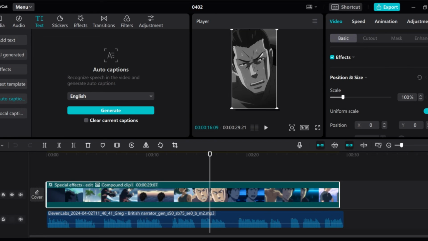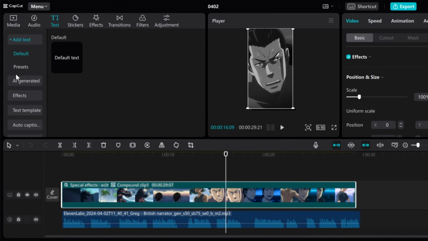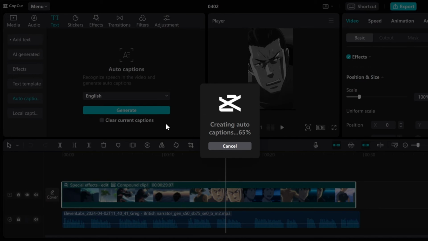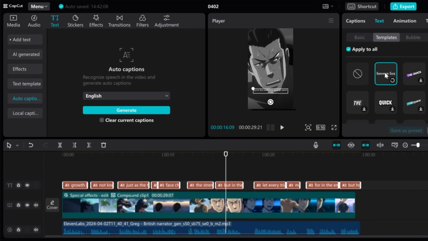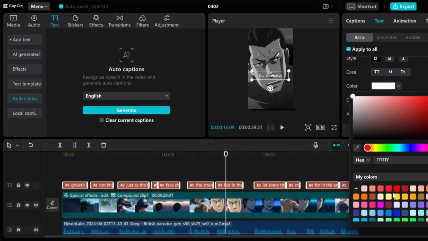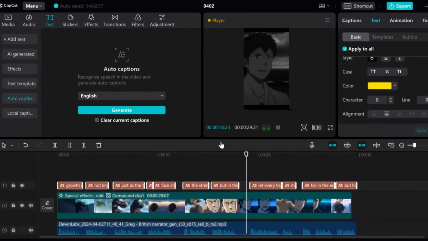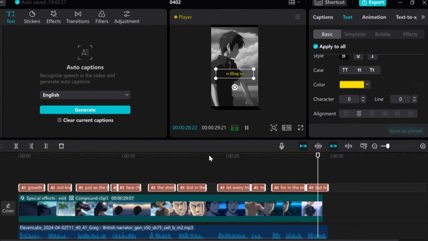Now the next thing is to add subtitles to your video, and this can be done inside CapCut using their free auto caption feature. To add this, just navigate to this text section, scroll down and click on where it says auto caption. Then click on create, and in just a moment, the subtitles will be added to your video. You can edit the text to look better by changing the template here to anyone you found interesting and changing the color to something more catchy like yellow or green. Once that is done, you can play through to see how your video looks and if there's any changes you want to make before proceeding to the final step.